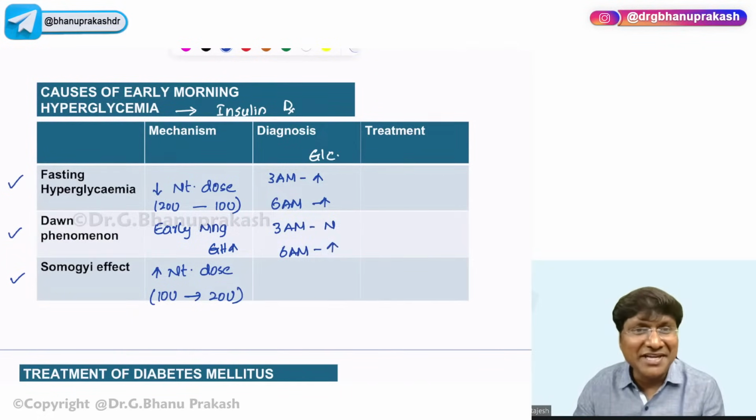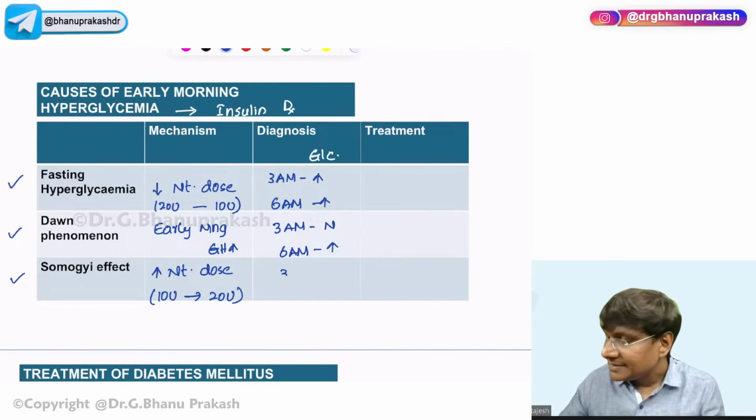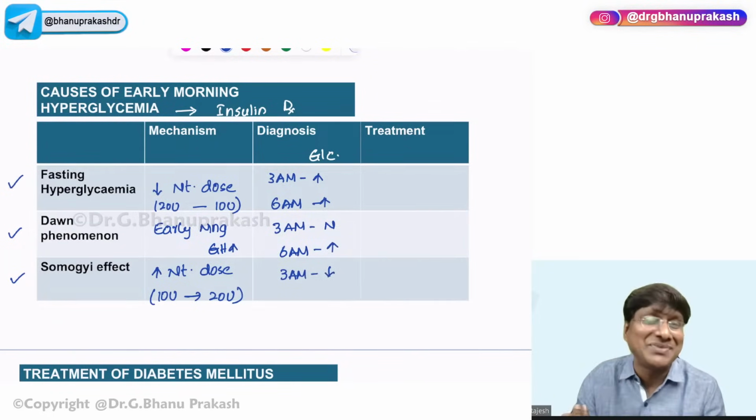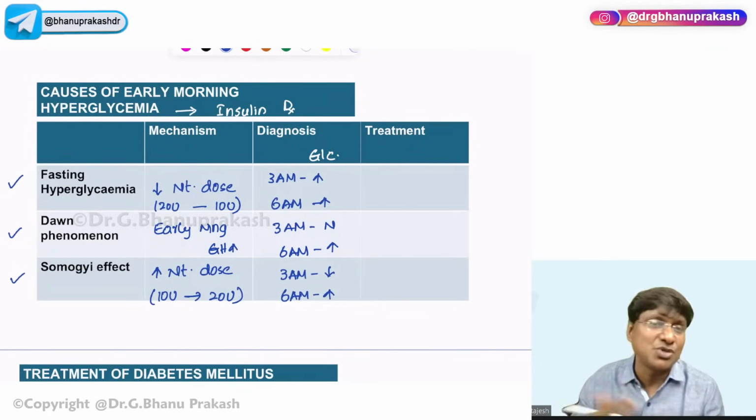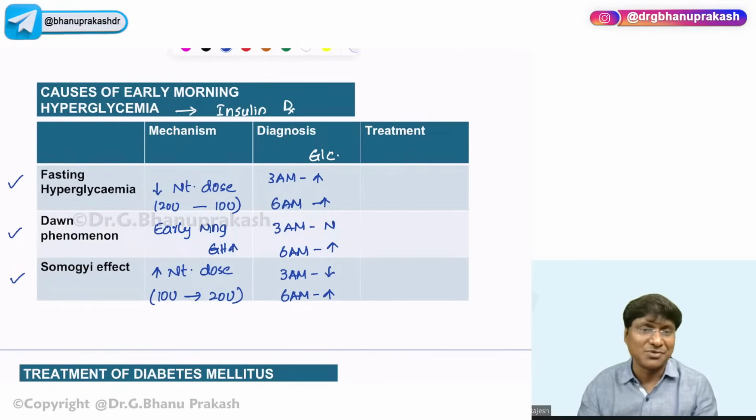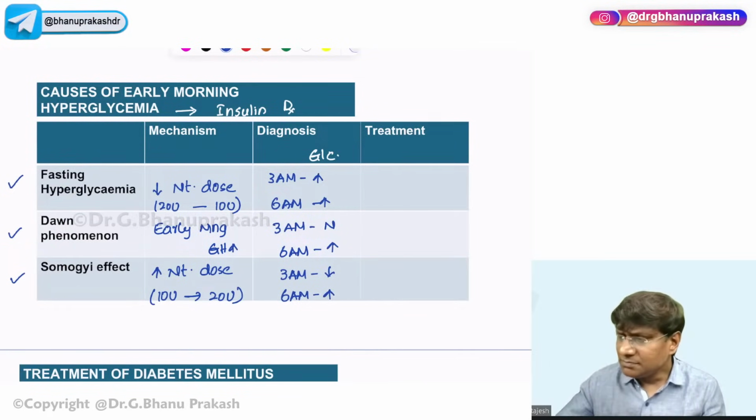Then take the Somogyi effect. In Somogyi, 3 a.m. blood glucose levels will be reduced. Why? The patient has taken more insulin. Whereas 6 a.m. blood glucose levels will be high. Why? Because of an increase in the counter-regulatory hormones. Okay. So for fasting hyperglycemia, what is the treatment?